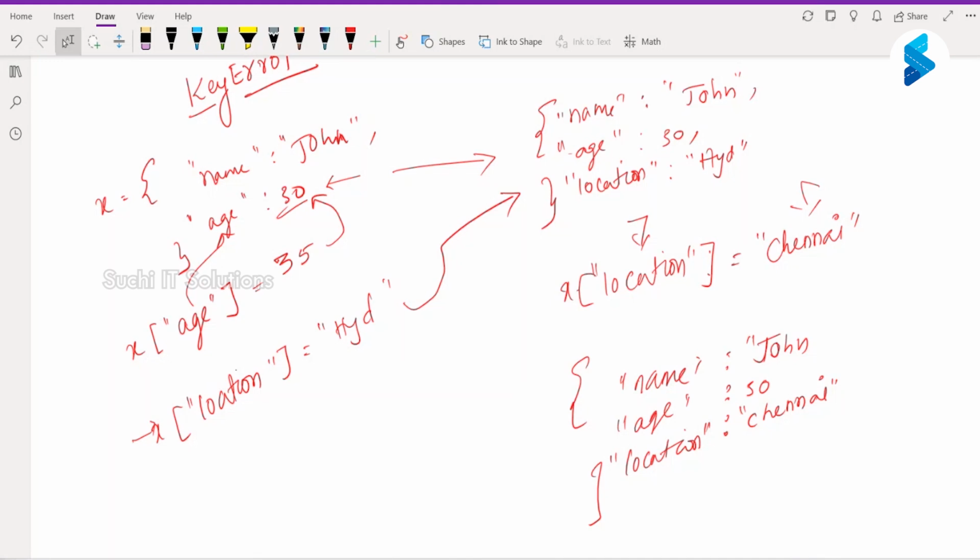Okay. Now, how can I delete a key value pair? There are a lot of ways. Any idea? This is something that we have already seen, not as part of dictionaries, but as part of list and set. By using delete and remove, right, by using the del keyword. But I want to delete that from a dictionary. So how can I delete a particular key value pair from a dictionary?